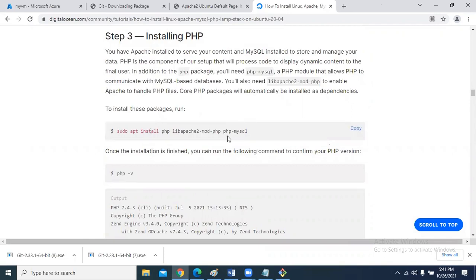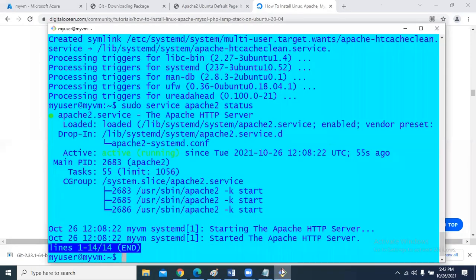Just install this. It is not copying, so use Shift. It has come.